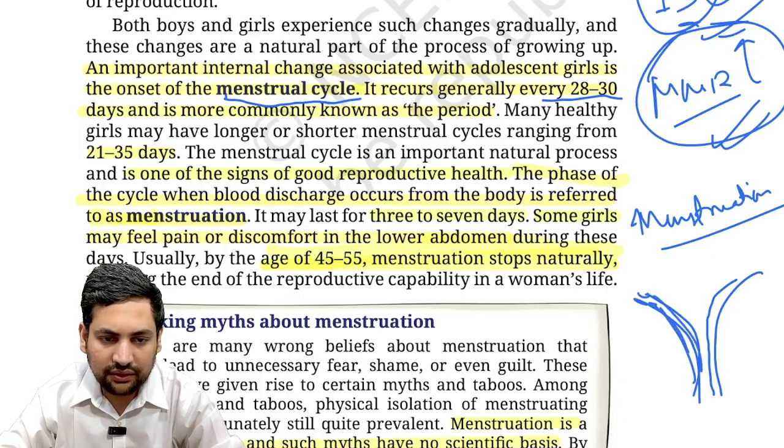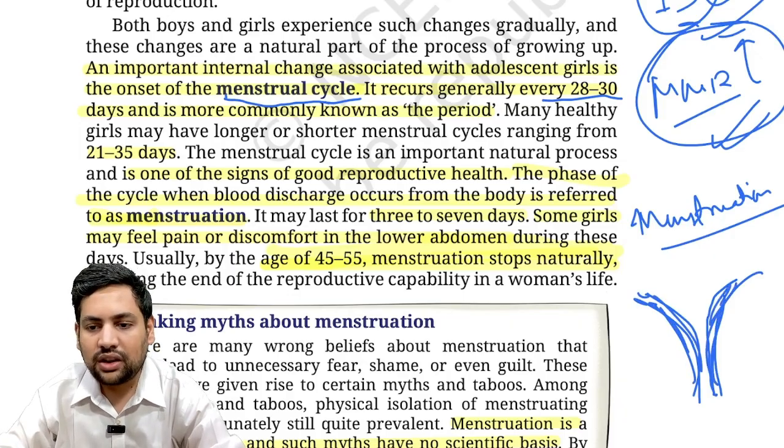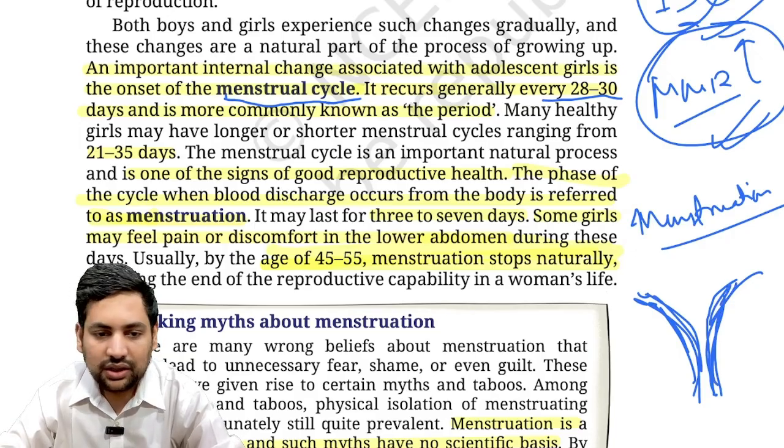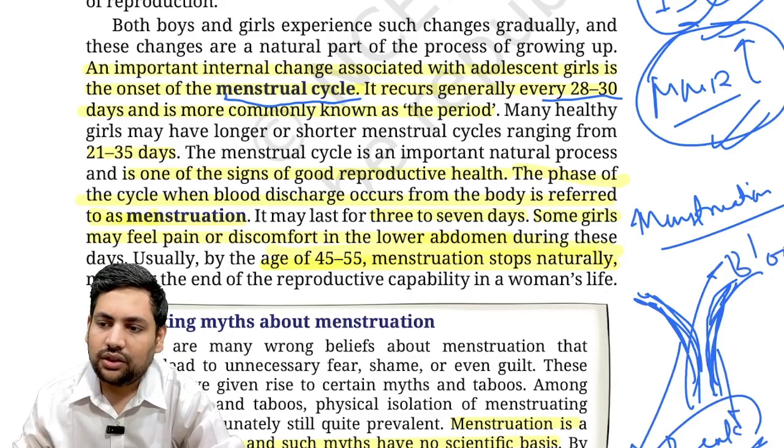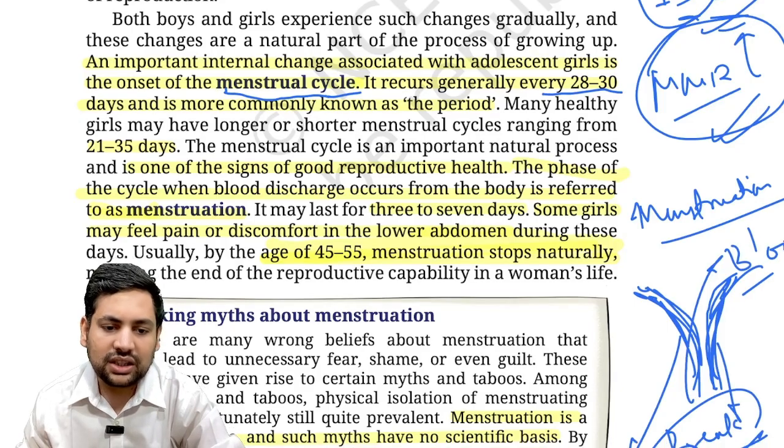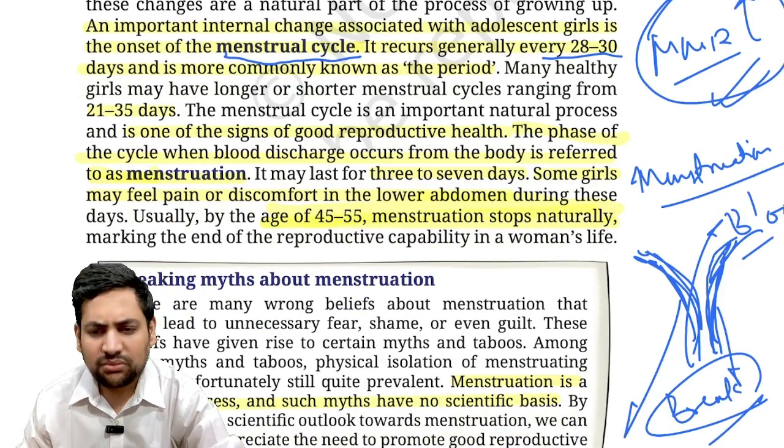These thick walls full of blood are created for that. Now, if there is no reproduction process going on, then these walls tend to break. When these walls break, there is a lot of release of blood. This is what we know as menstruation.